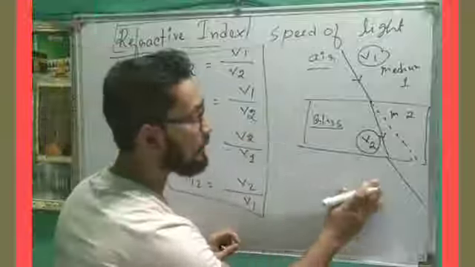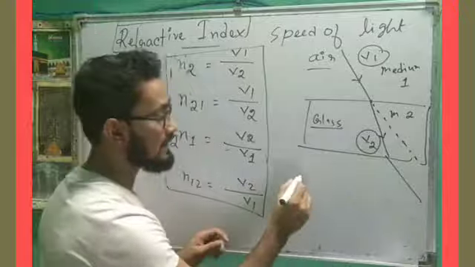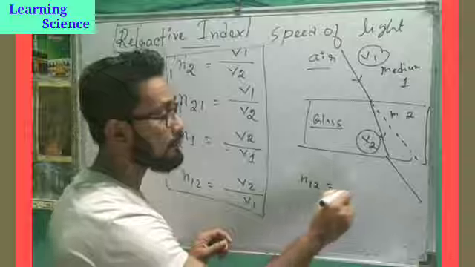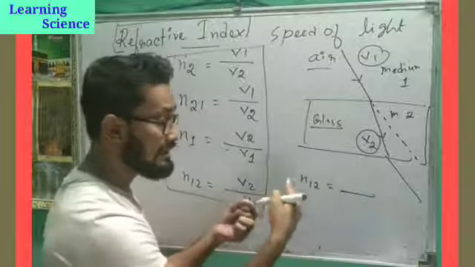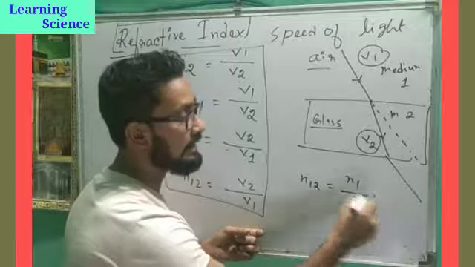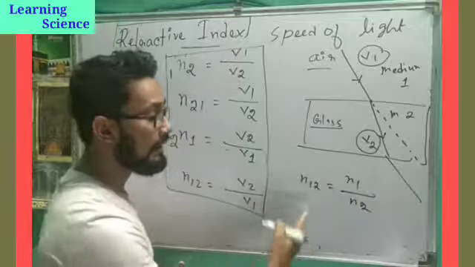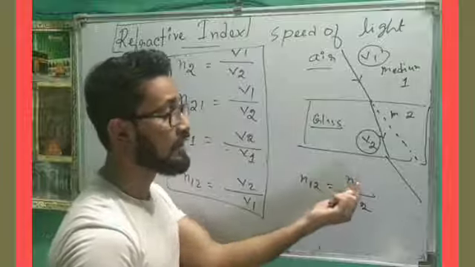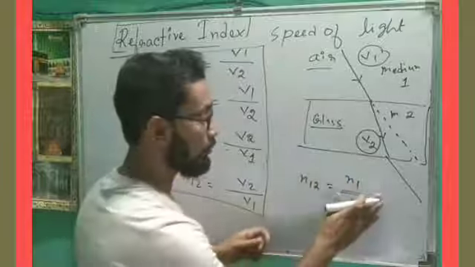Now in upper classes you will also find the refractive index N12, the refractive index of medium 1 with respect to medium 2, represented as the ratio of the refractive index of 1 by the refractive index of 2.